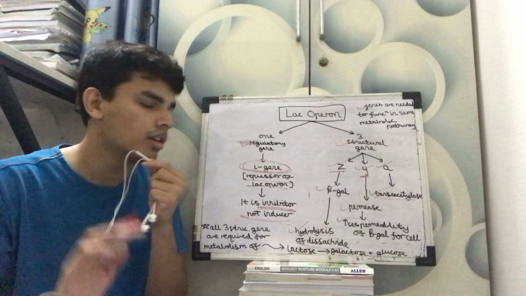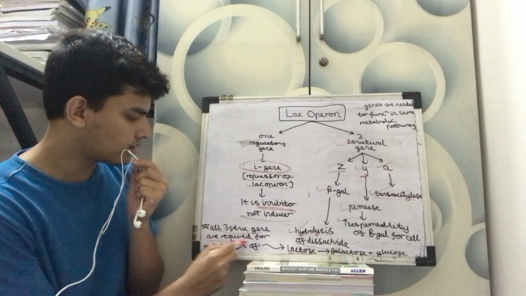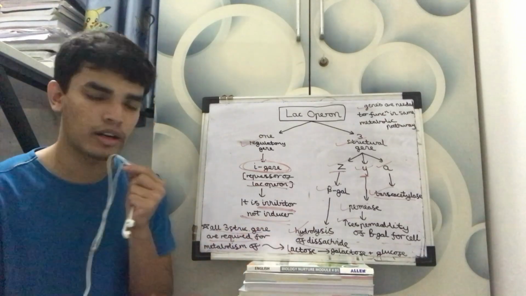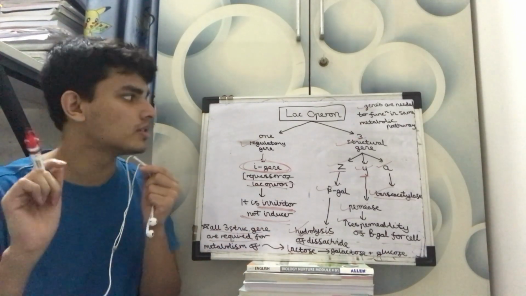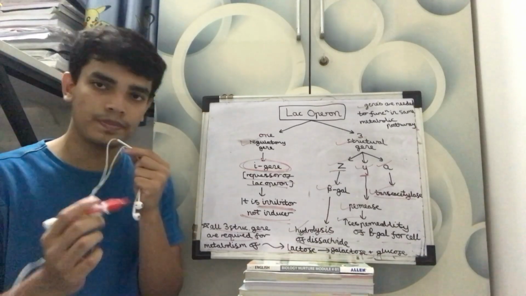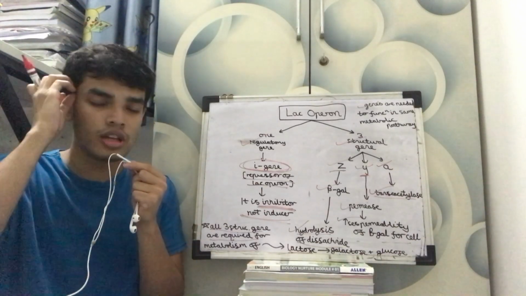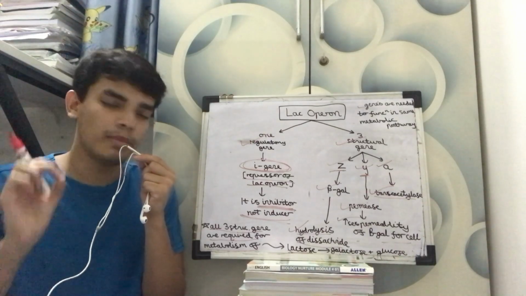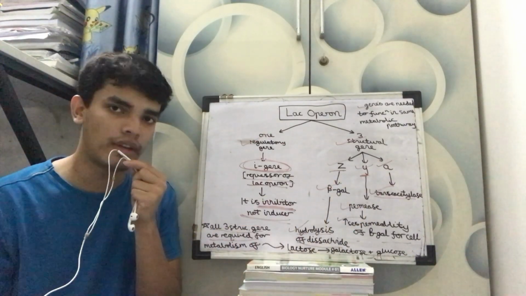It can again come in a statement based question. Now all three structural genes are required for metabolism of lactose. So what is the main purpose of the Lac Operon? It is metabolism of lactose. Now I have written in the back slide that Lac stands for lactose. So the main Lac Operon purpose is metabolism of lactose. Now all three genes are included in the metabolism of lactose.